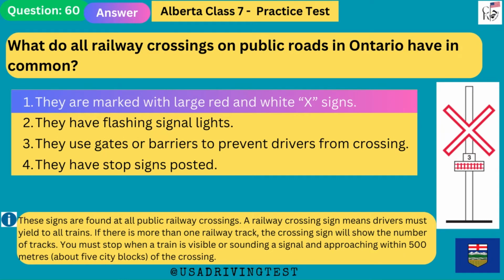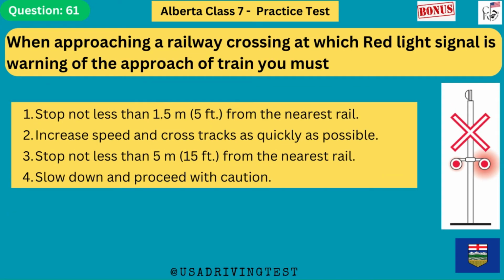These signs are found at all public railway crossings. A railway crossing sign means drivers must yield to all trains. If there is more than one railway track, the crossing sign will show the number of tracks. You must stop when a train is visible or sounding a signal and approaching within 500 meters, about 5 city blocks, of the crossing.